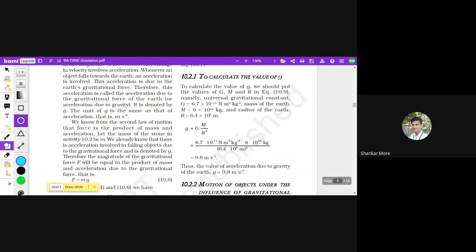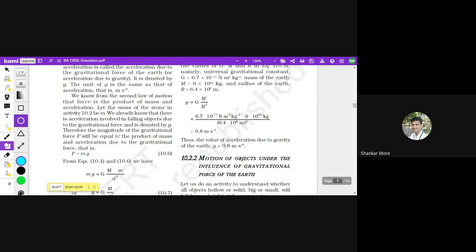Where were we? We know from the second law of motion that force is the product of mass and acceleration. Let the mass of stone in the activity 10.2 be m. जो stone का mass है that is small m. Okay, Divyanshu, you have a question? Please type in the chat box till I finish this paragraph.